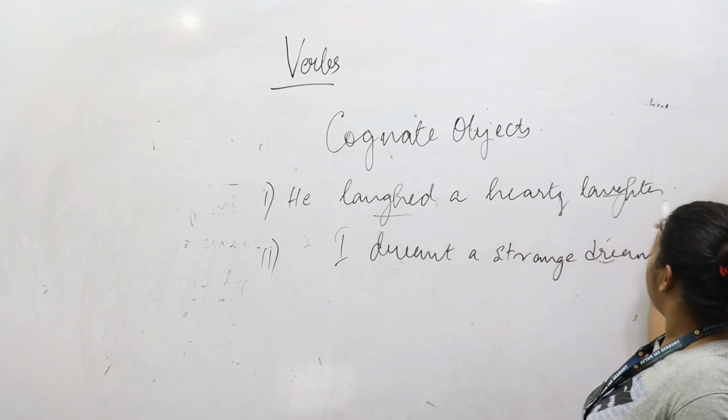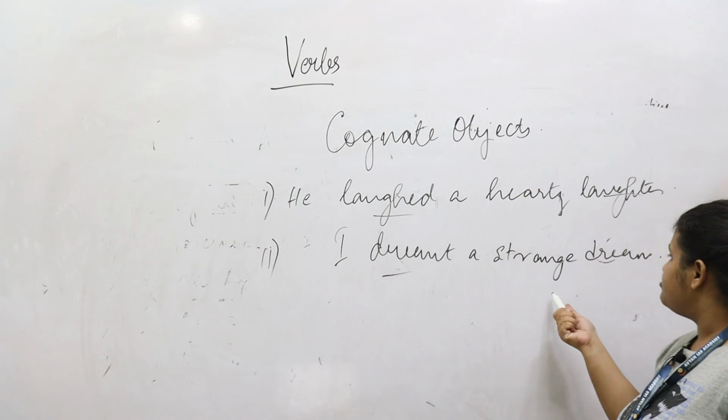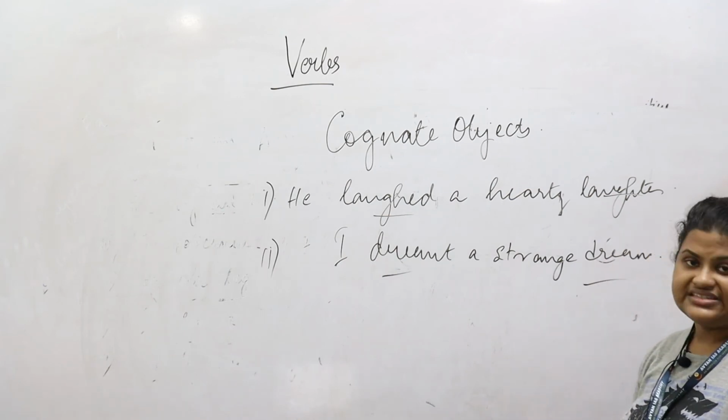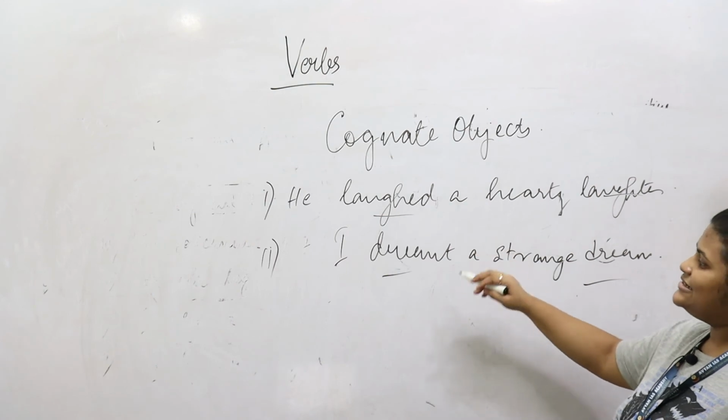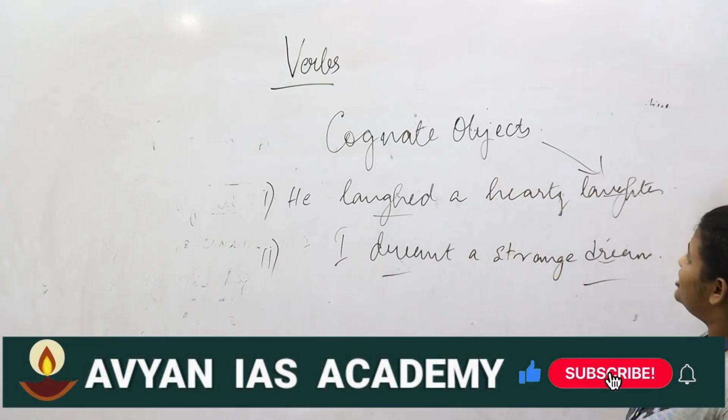Here we are using the noun form and the verb form of the same word. And also in this we're using dreamt a strange dream. So we are using the noun form and the verb form of the same word. And that makes these the cognate objects.